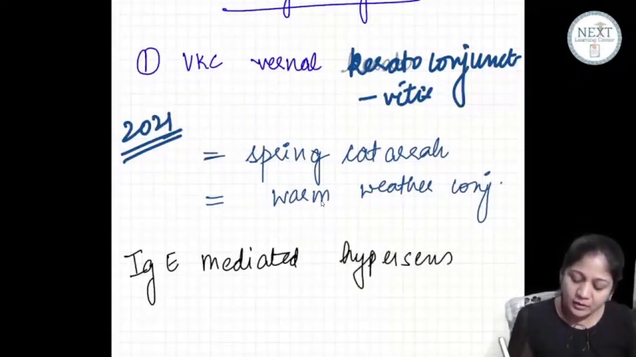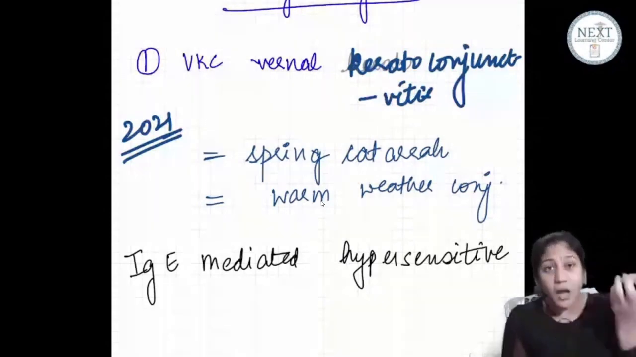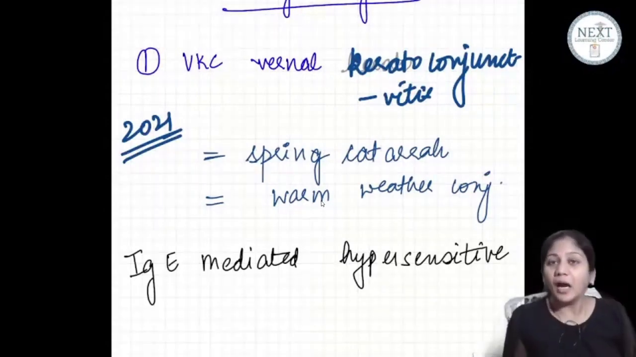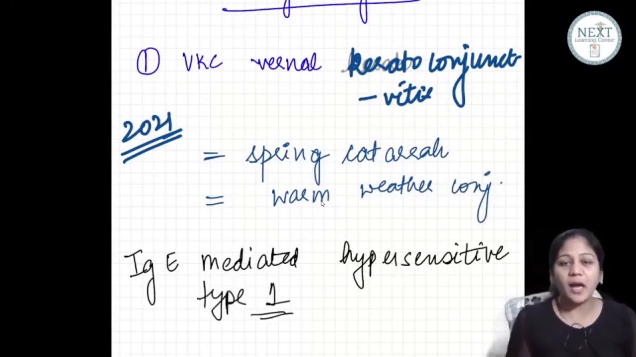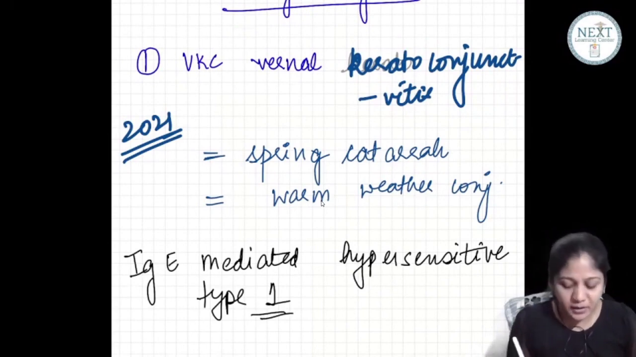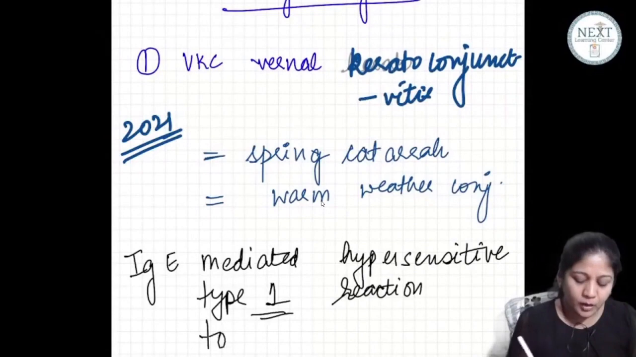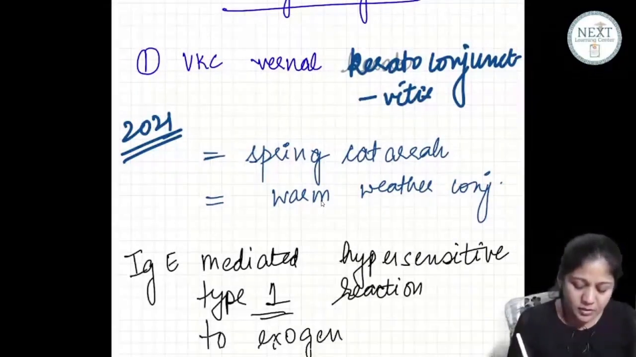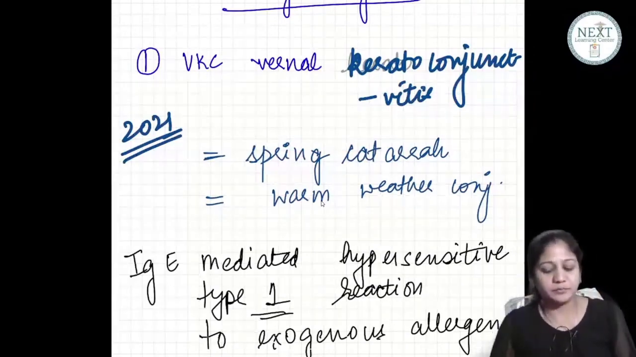So मेरी conjunctiva में एलर्जी हो रही है, कैसे हो रही है? It's an IgE mediated hypersensitivity reaction which is type 1. ठीक है, it is a type 1 IgE mediated hypersensitivity reaction to what? क्यों हो रही है ये? To an exogenous allergen. What do you understand by the word exo? Exo means outside the body.